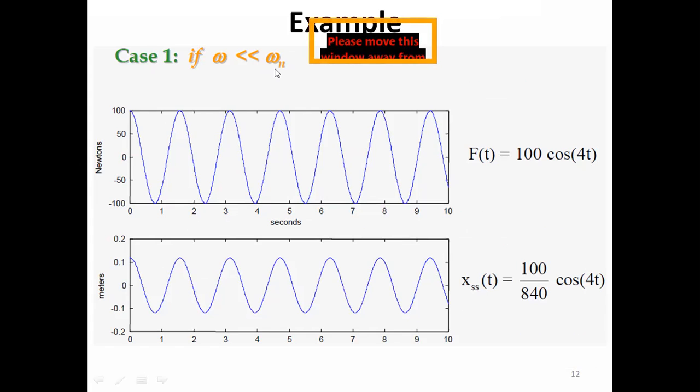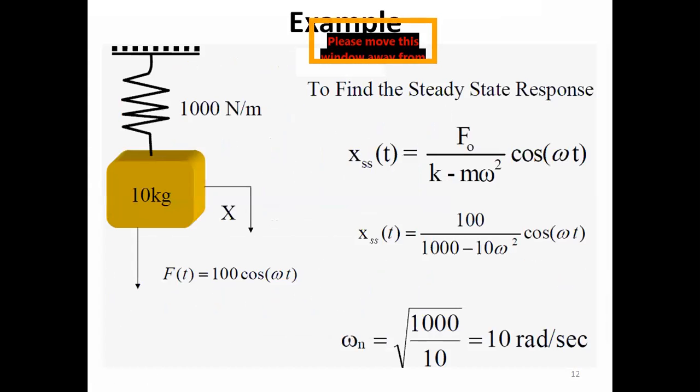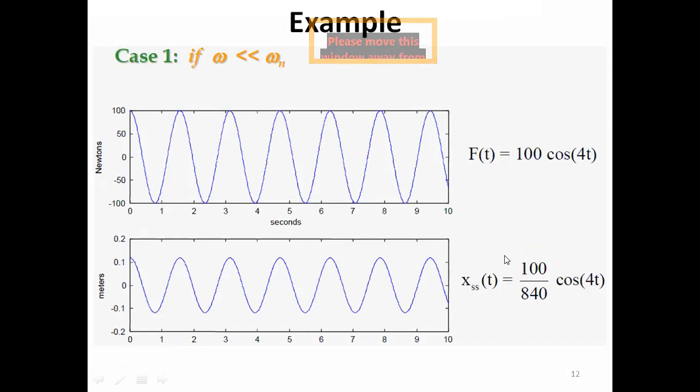So if we plug in the values, for omega, which is 4, 4 square is 16. And after calculation, the steady state response would be 100 by 840 cos 4t.